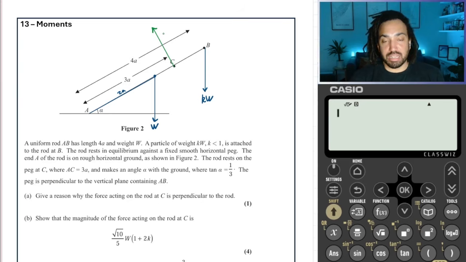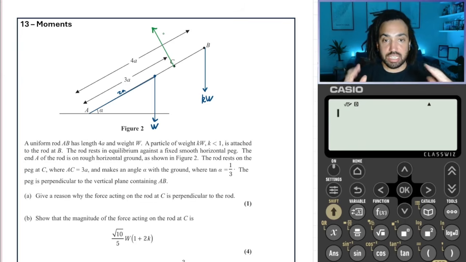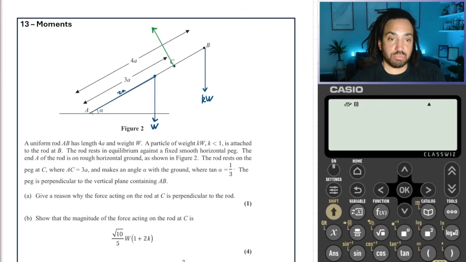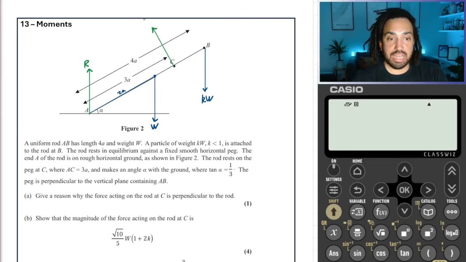Well, because the reaction force only happens when a ladder or a rod or whatever it is actually resting on something. It's being supported by something. In this case, it's also being supported by the ground. So there's a reaction force there. If you've just got something hanging off of a ladder, that's not giving it support. So there's not going to be a reaction force at B. Okay, I'm going to call this reaction force R, and I'm just going to call this one N